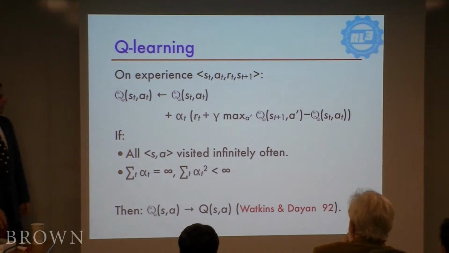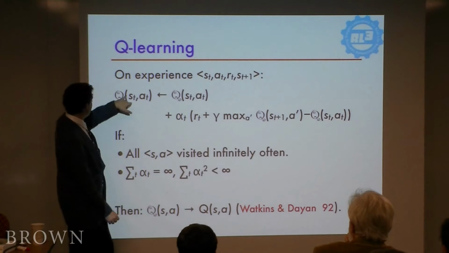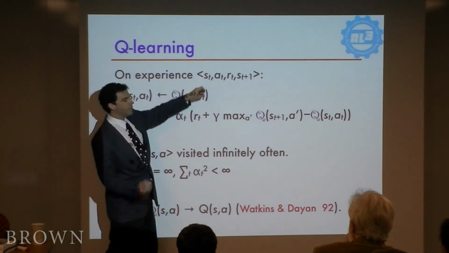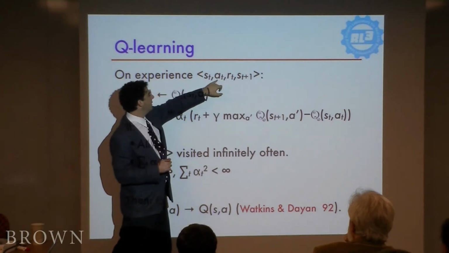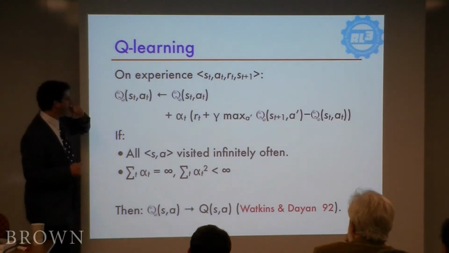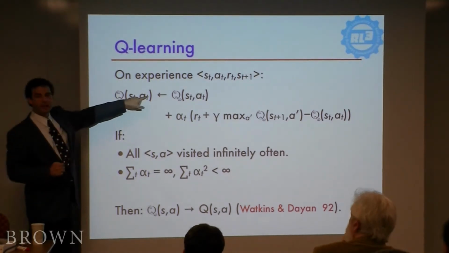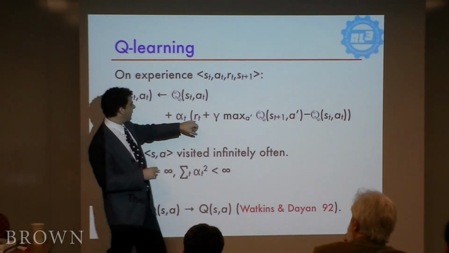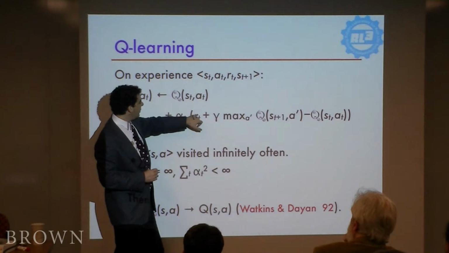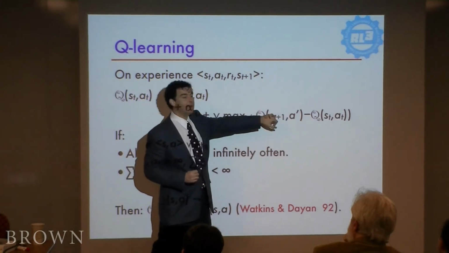Here's how Q-learning looks, if you are interested to know that. On each time, it's trying to keep an estimate of the Q function. Each time it gets an experience tuple, it went from some state to some next state, given an action and reward. This is what it does. This is like the whole algorithm right here. It's very nice. All you have to do is update the Q value for the state-action pair that you just left to make it what it was, plus a little bit in the direction of whatever the immediate reward was, plus the discounted max value of the state that it ended up in.